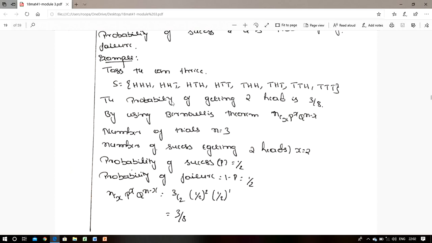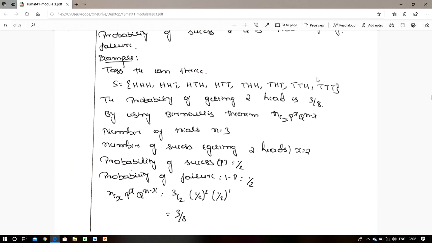Here we take one condition: we need 2 heads, that is, the probability of getting 2 heads. First I use the definition of probability: favorable cases divided by total number of cases.